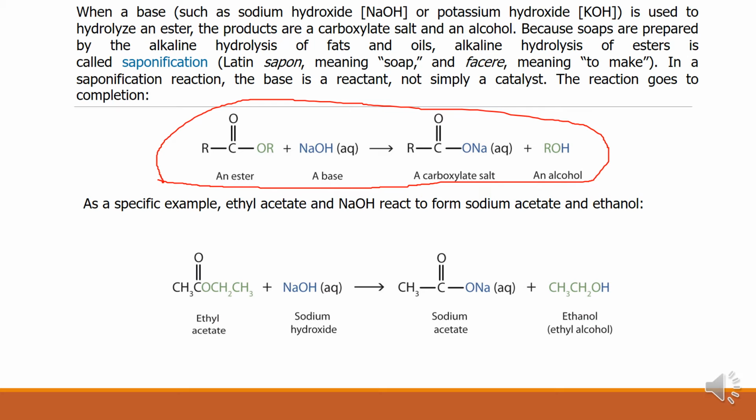The reaction goes to completion here. A complete conversion of reactants takes place. A specific example: ethyl acetate with NaOH reacts to form sodium acetate and ethanol.